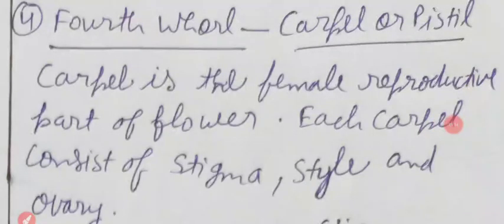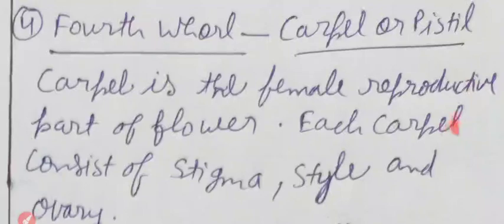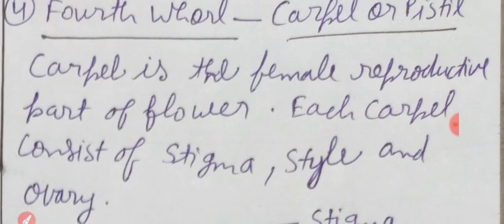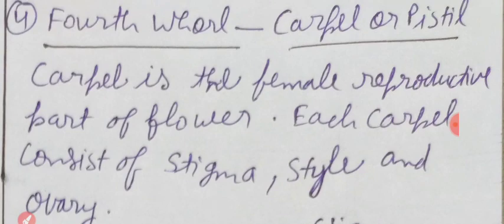Next, my dear students, the fourth whorl is carpel or pistil. Carpel is the female reproductive part of the flower.